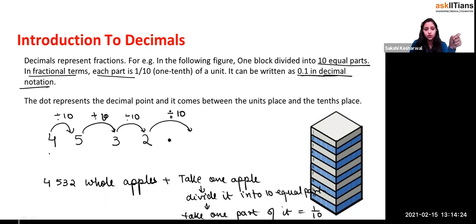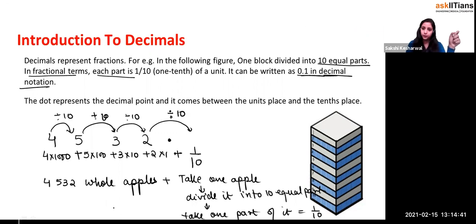So this means what? Right now we wrote that this is 4 into 1000, this will be what, beta, 5 into 100, this is 3 into 10, and this will be 2 into 1. If you put a decimal point, can I write this in the expanded form also, like 1 by 10? Yes. So if you're going to divide, this will be 1 by 10. So if I'm going to take one part of it, I'll write 1, right?